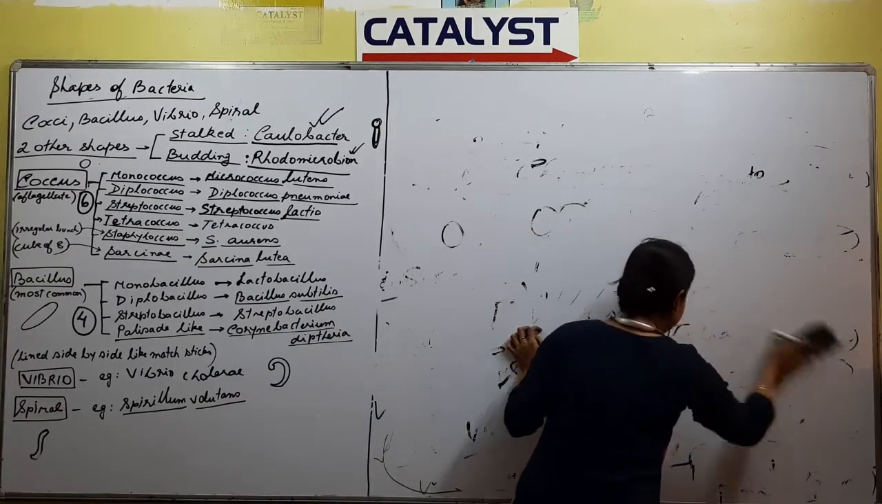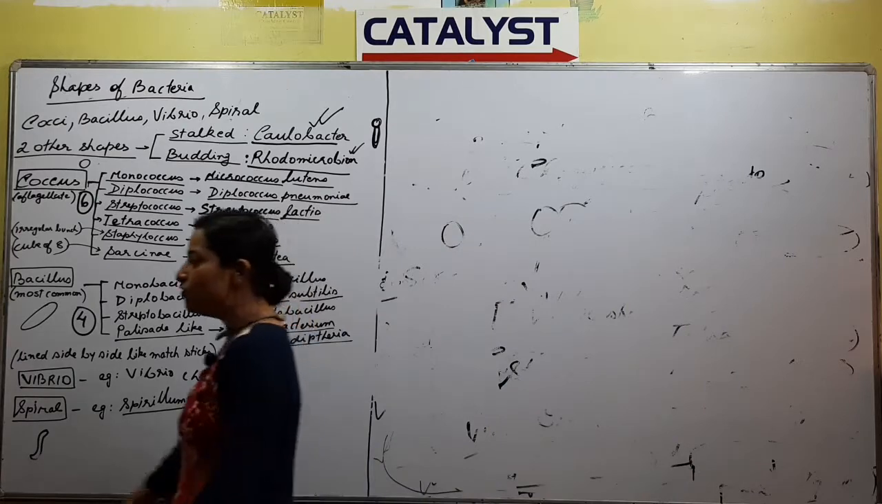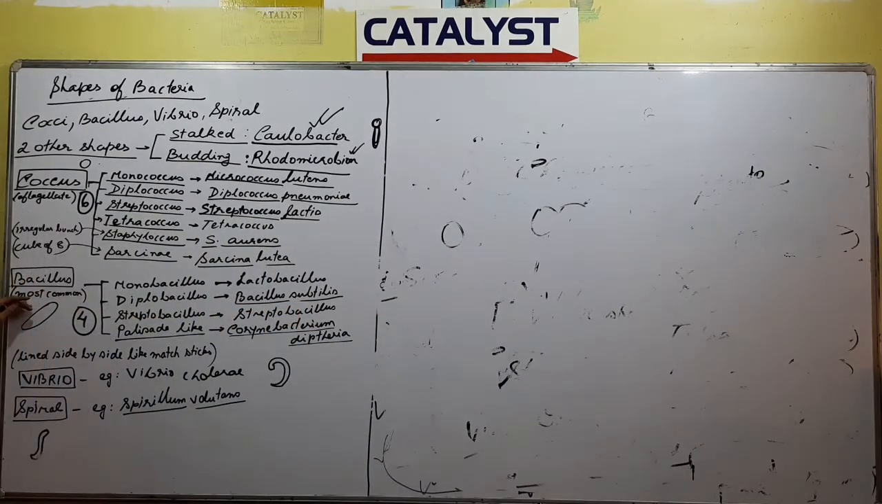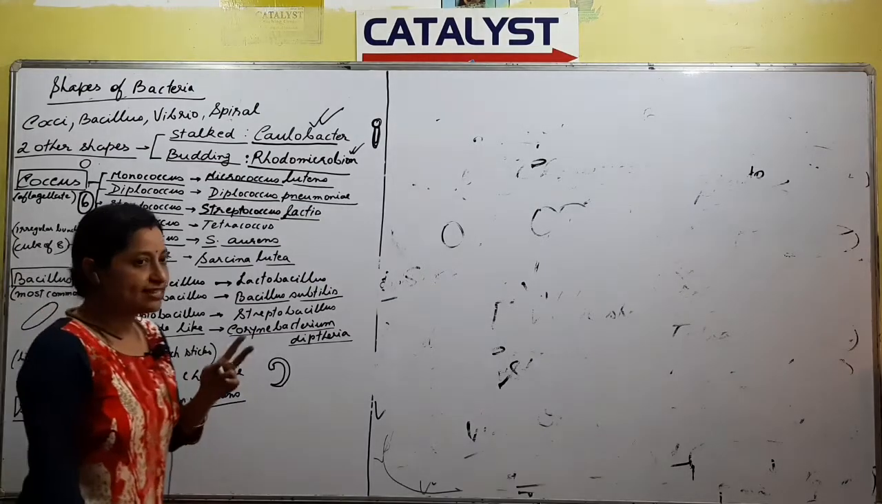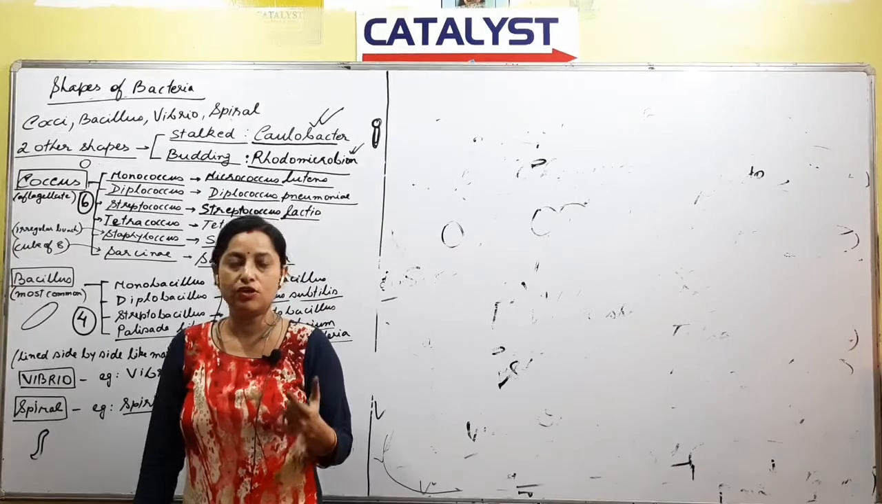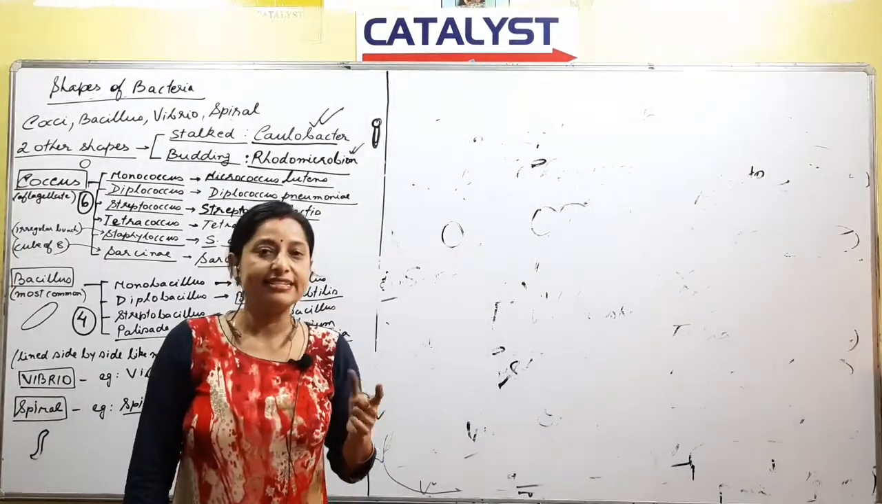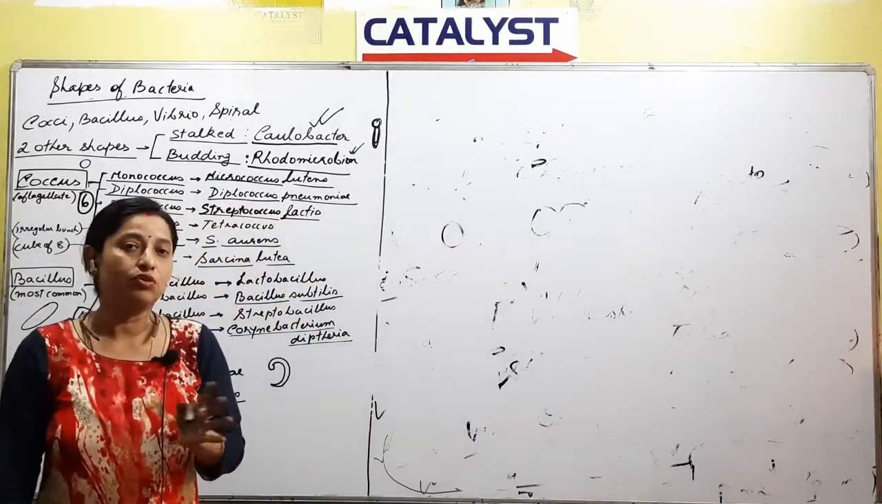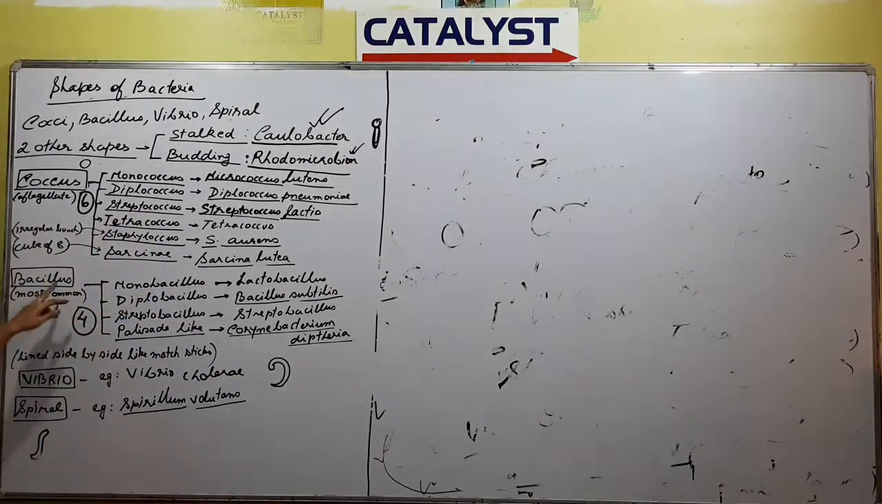The next type that we will discuss is something that is called as bacillus. Whenever we hear the word bacillus, two things to be remembered. First, it is the most common type of bacteria that is seen. Second, it is always rod shaped and it is always flagellated. Right? So bacillus will be rod shaped. Right? So we have again 4 types.